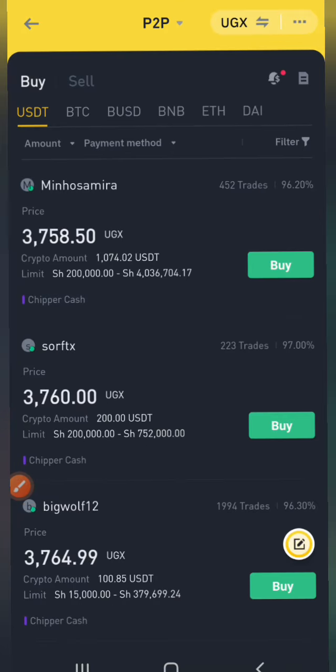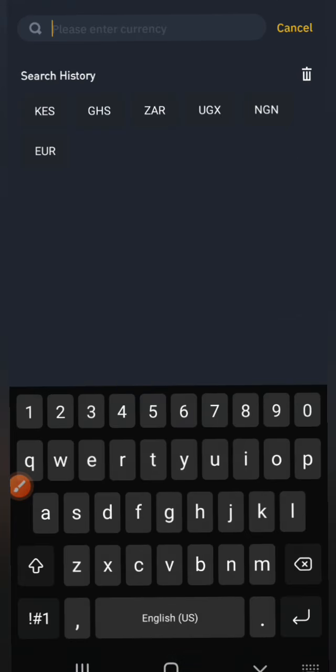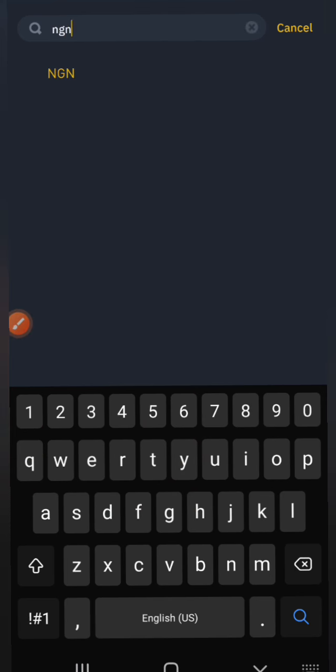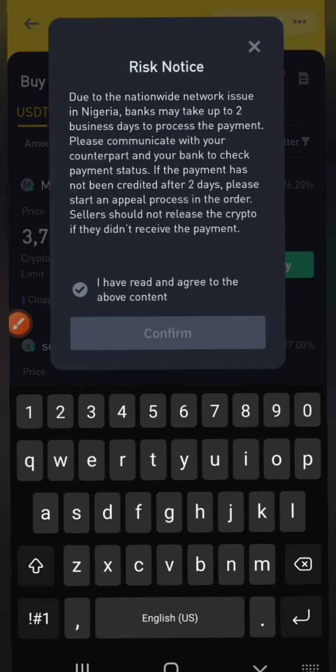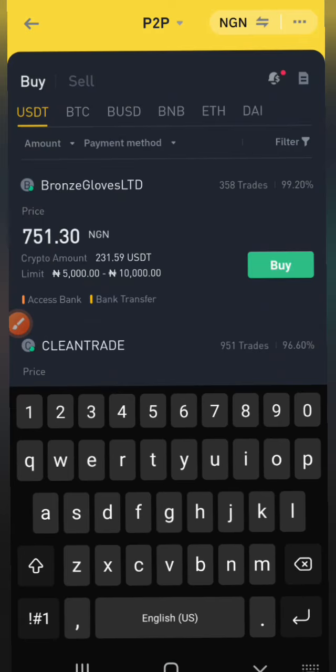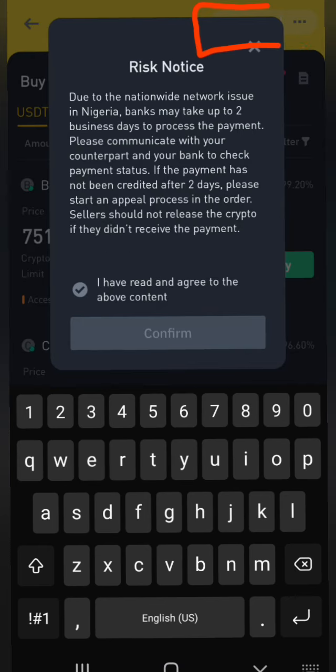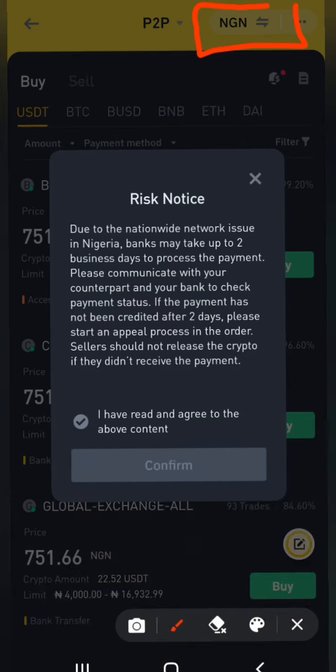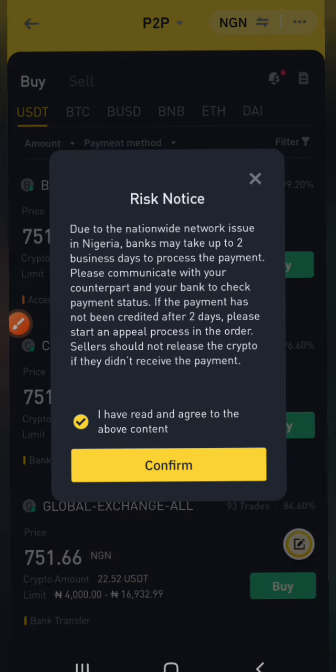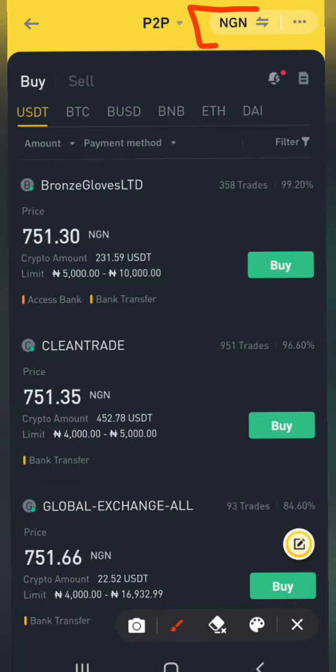After having that, I will now shift and change to the Nigerian market right here. So let me do that. With the Nigerian market, I will put Nigerian Naira, right? I will select that, and I have read. Let me agree to that. So you can see my currency here has changed, and I'm now in the Nigerian market.